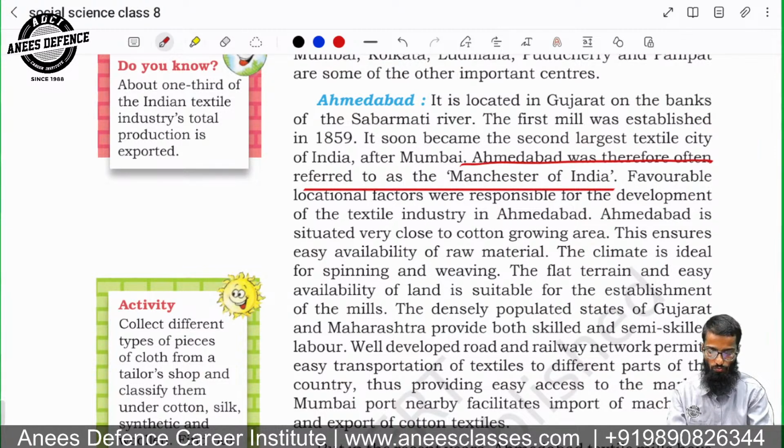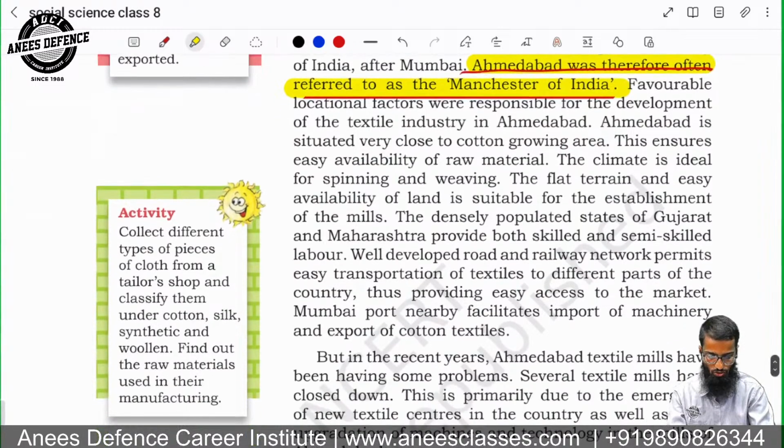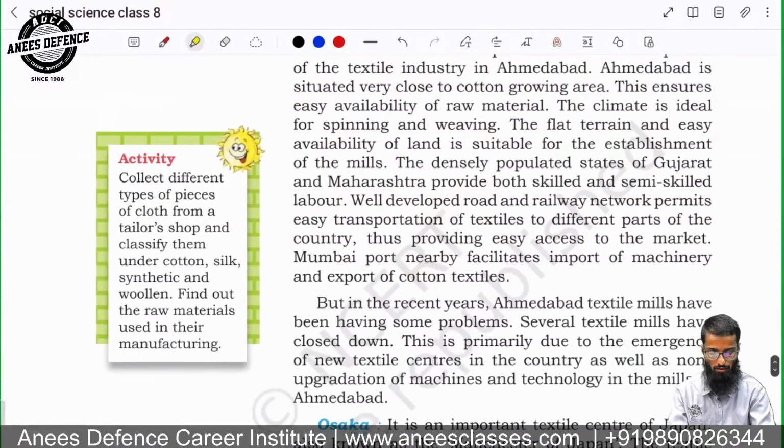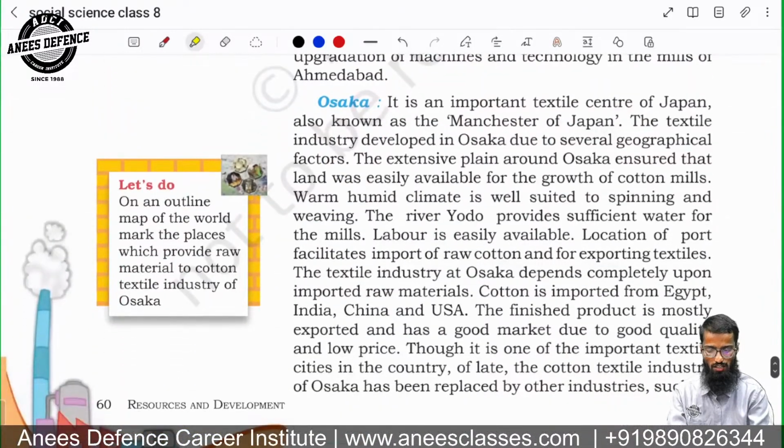So in India, Ahmedabad is referred to as the Manchester of India. Remember the name. The question can be, which city is called the Manchester of India? Ahmedabad. And Osaka is called the Manchester of Japan. Manchester of Japan, Osaka. Is it clear?